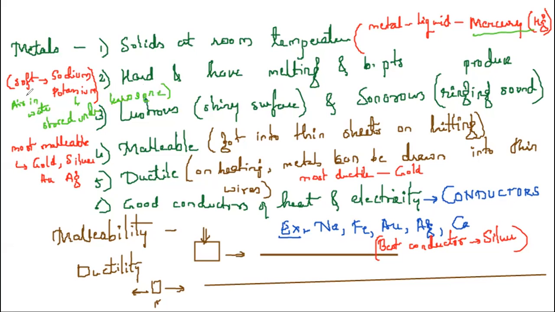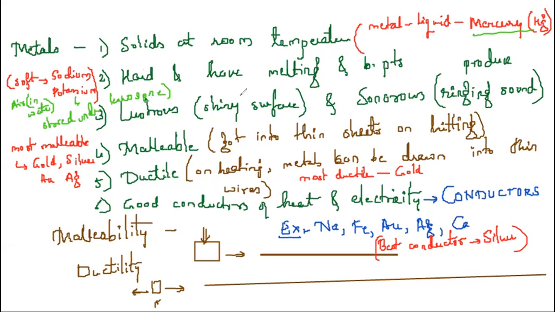Otherwise, if you take them out, they will blast vigorously. Even droplets of water touching sodium will make it blast, and fire comes out of it. That is the reason. Therefore, sodium and potassium, since they are highly reactive, are stored under kerosene.